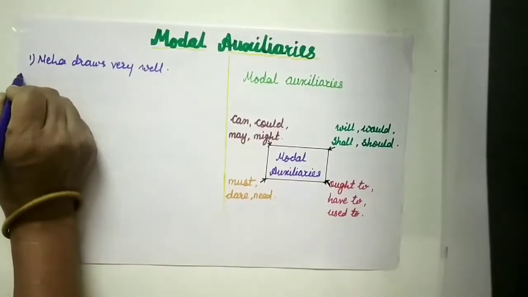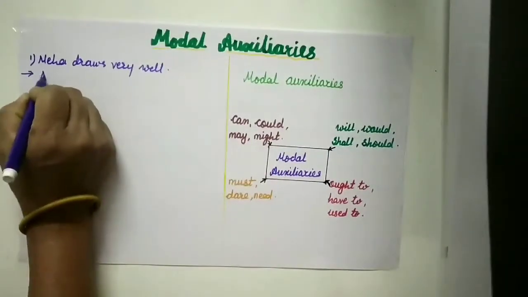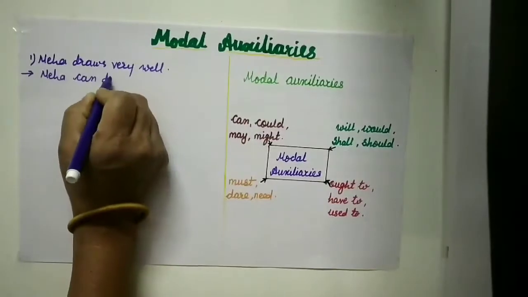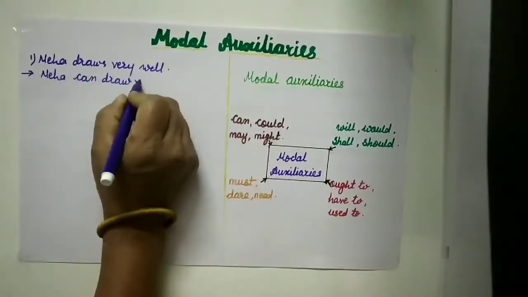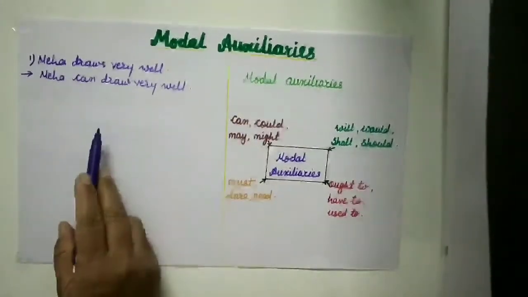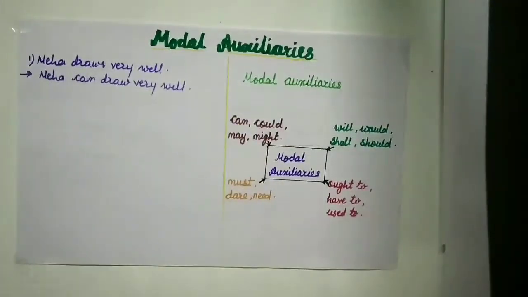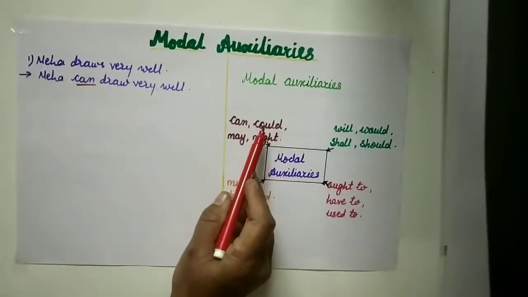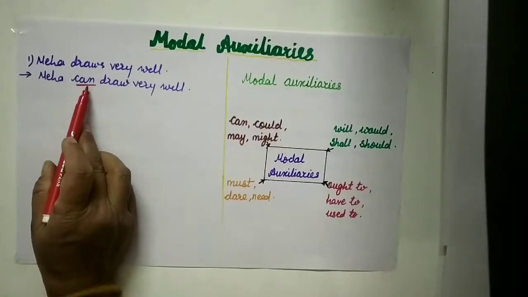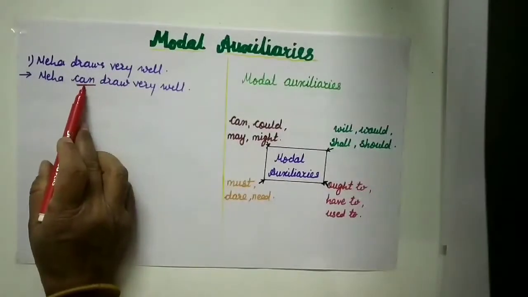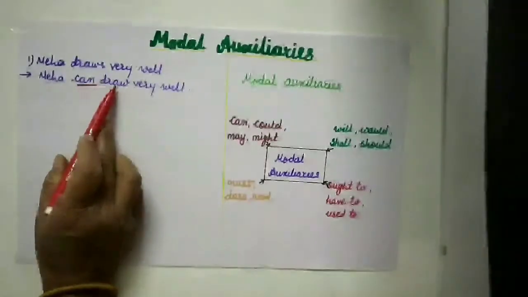Now we'll add a helping verb. See here, Neha can draw very well. Now in this sentence, this can is the modal auxiliary. When we add this can, the helping verb, we can't add it alone because it must be followed by another main verb.